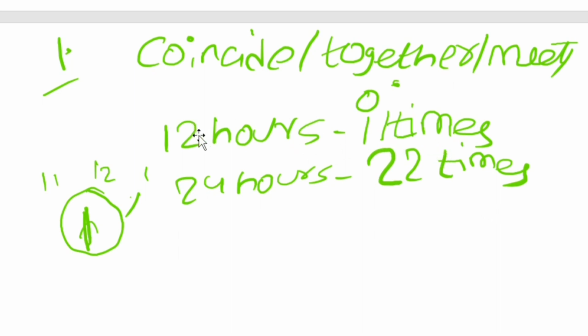Every hour they will meet one time, but between 11 and 1 they will meet only once. That's why in 12 hours they meet only 11 times, and in 24 hours they meet 22 times. So this is the first condition. Okay, so make a note of it.